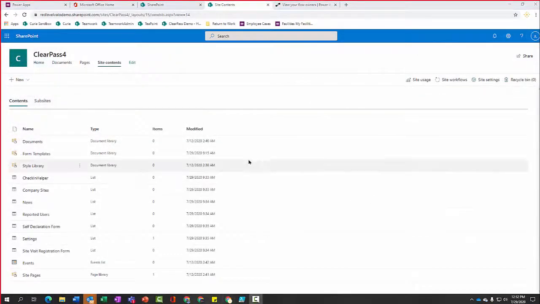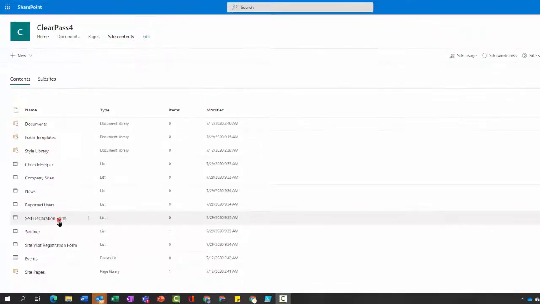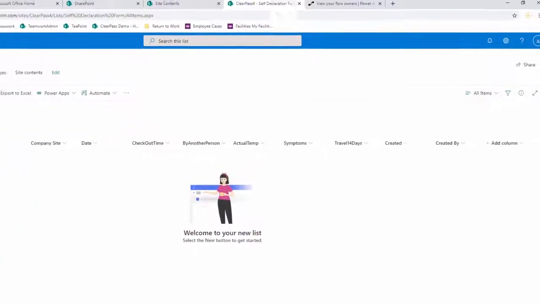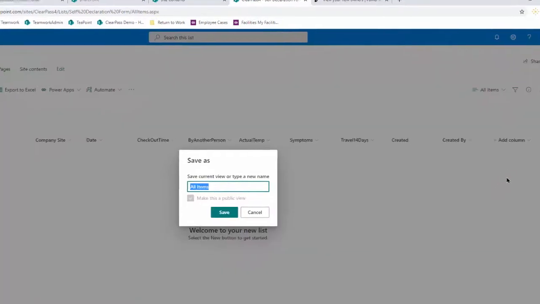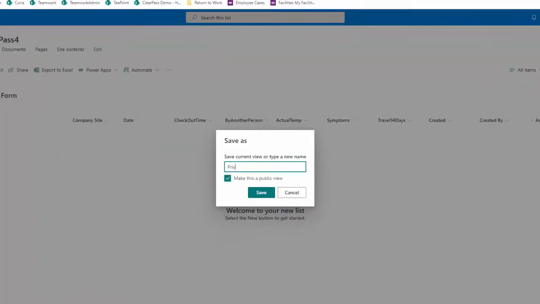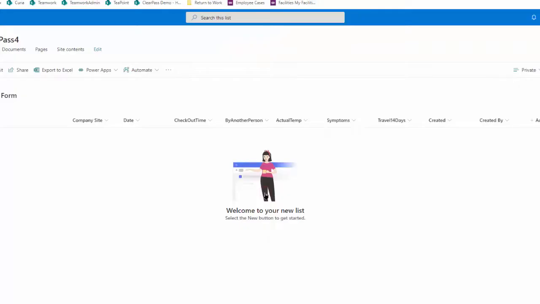By default, the self-declaration form data is hidden. So an admin will need to come in and create a private view. Select Save View As and give it a name. In this case, I'm just going to use private, and unselect Make this a public view so that you are the only one that is able to see this information, and select Save.